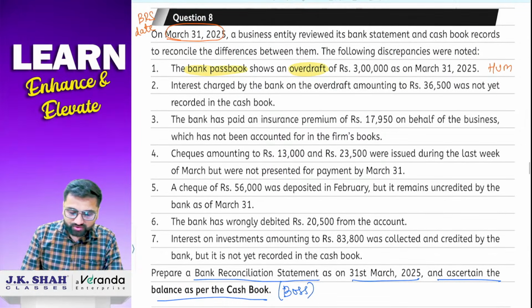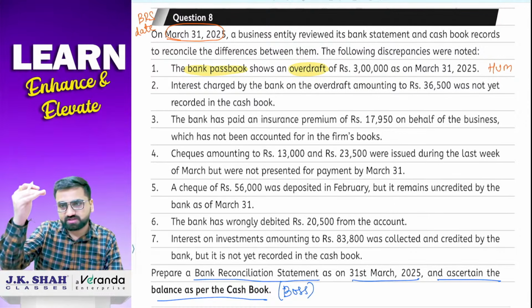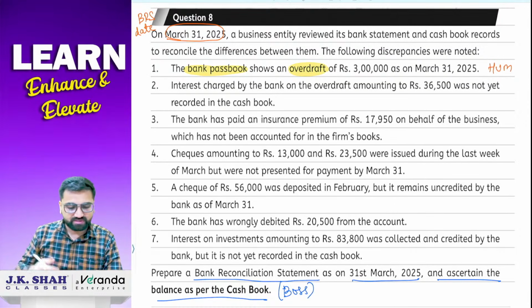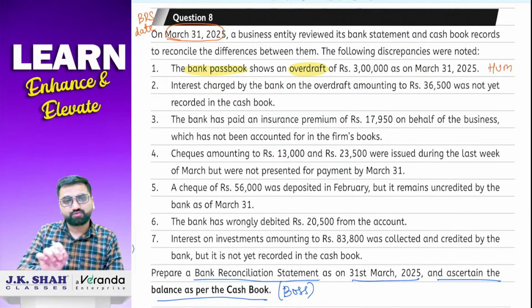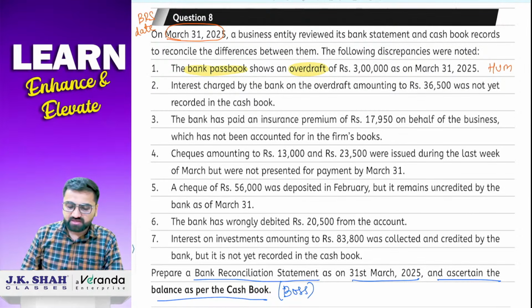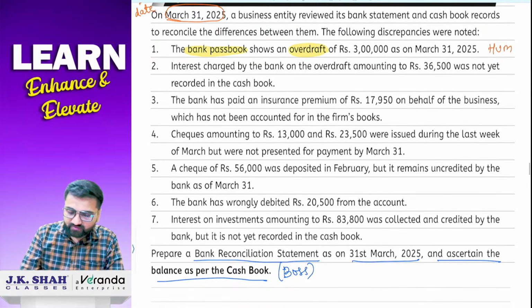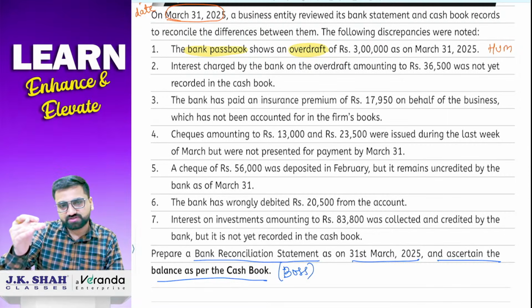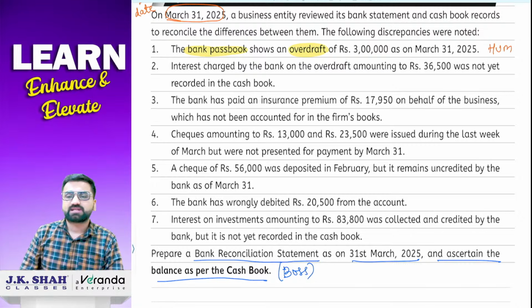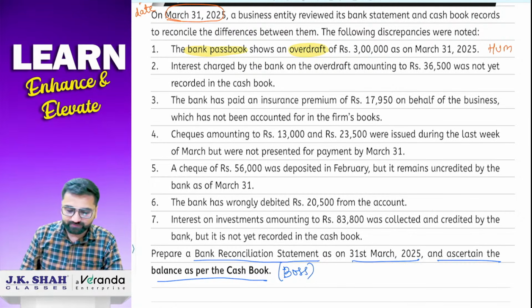Okay. So see, there are two ways to solve the sum. Either first you put all the signs पहले and then last में एक साथ में solve करो. That is also fine. Or the another way is you prepare the format along with the sum and then simultaneously plus minus करते जाएंगे. ठीक है? So we will follow the same pattern which we have followed till now. We will first solve the entire sum in your textbook. Plus minus sign जो भी है वो एक साथ कर लेंगे and then one by one we can just keep on writing.